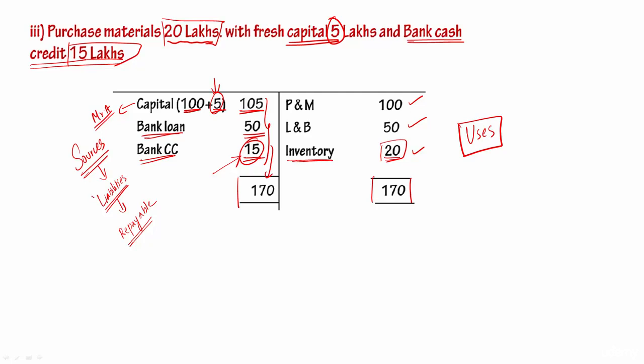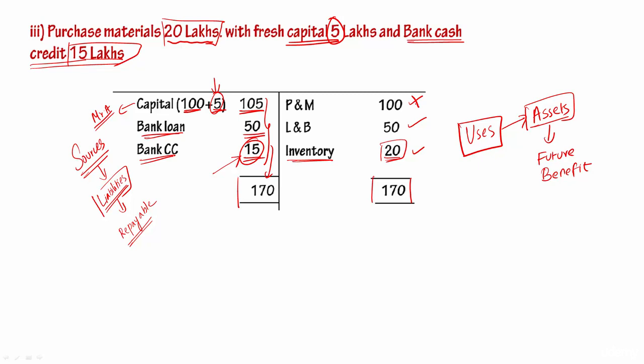So I'm going to give a technical name for these uses. I'm going to call them as assets. I'm calling them as assets because these are all the items which are going to give future benefit for the business. How plant and machinery will work for the business? It will enable the firm to produce products which can be sold and benefit can be derived.